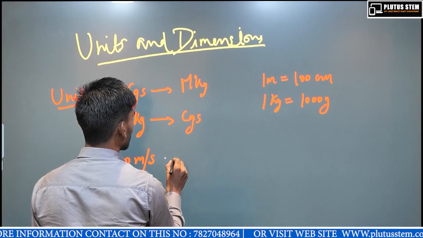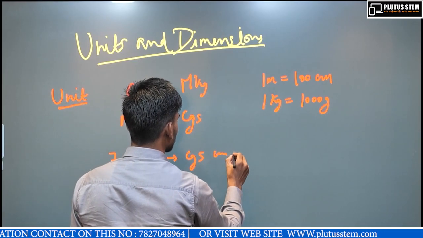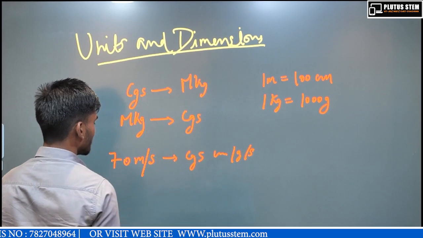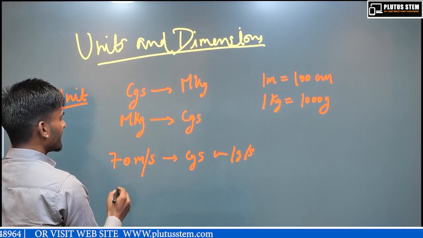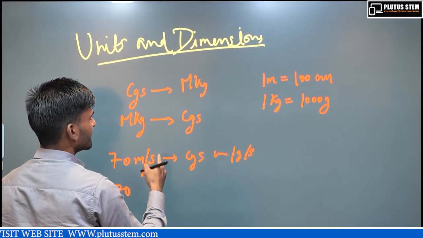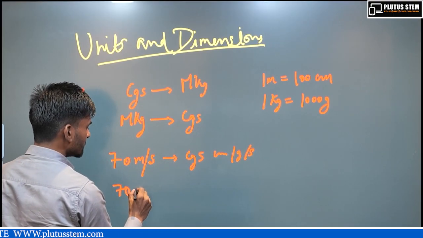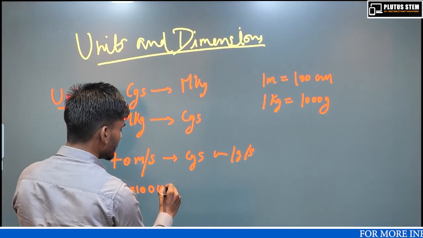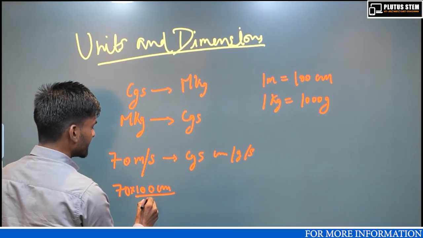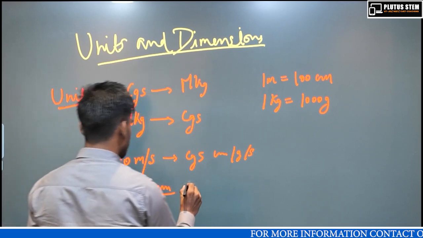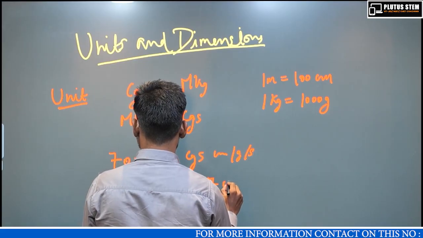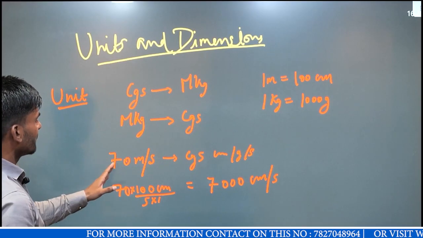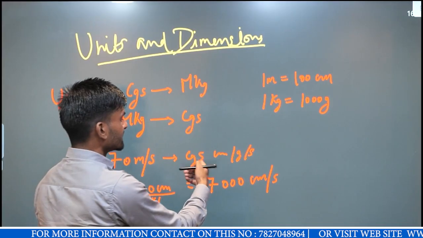I want to convert it to the CGS system, centimeter gram second. We have to convert meter to centimeter; second is already second. So 70, and to convert meter into centimeter we multiply by 100, since 1 meter is equal to 100 centimeter, and seconds stay the same. This becomes 7000 centimeter per second. We calculated 70 meter per second, which is in SI unit, in the CGS system.